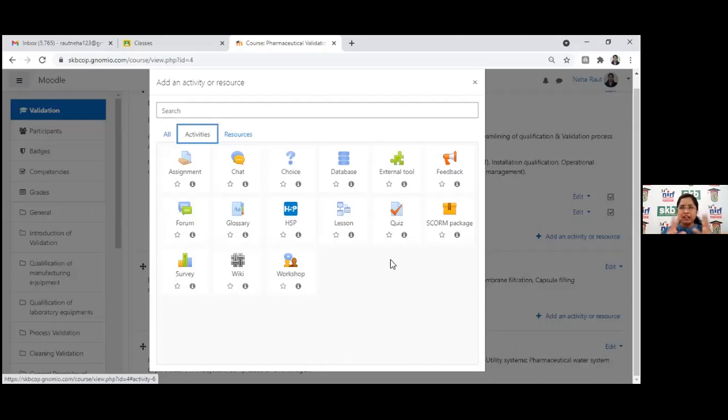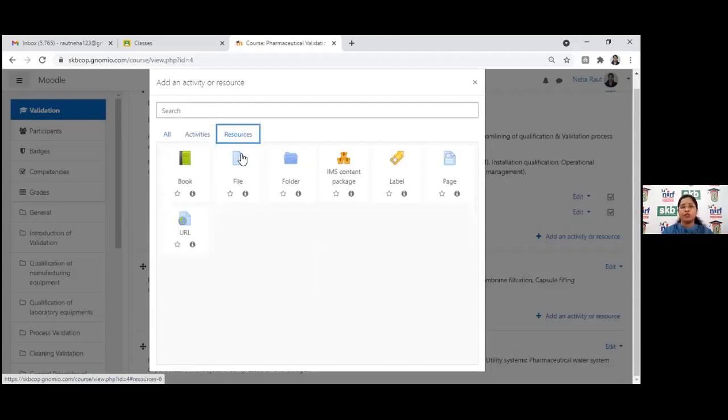Likewise, even mathematical numericals can be created through this Moodle quiz. And we can take a workshop, ask for a survey, create a wiki page. So these different activities we can take for students and enroll them in all these activities.